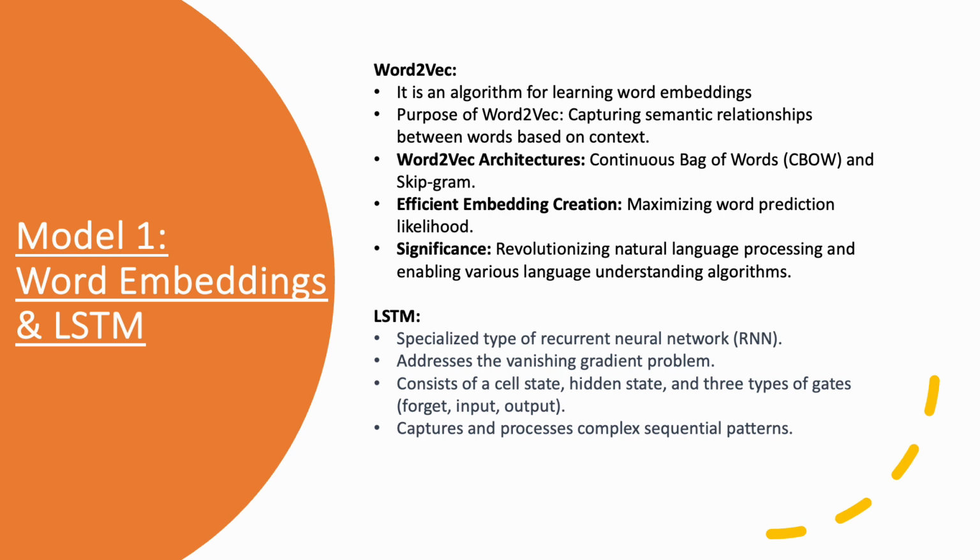Coming to the LSTM, also known as long short term memory, it is a type of recurrent neural network that overcomes the vanishing gradient problem by incorporating memory cells and gating mechanisms. This makes it ideal for tasks involving time series data and natural language processing.